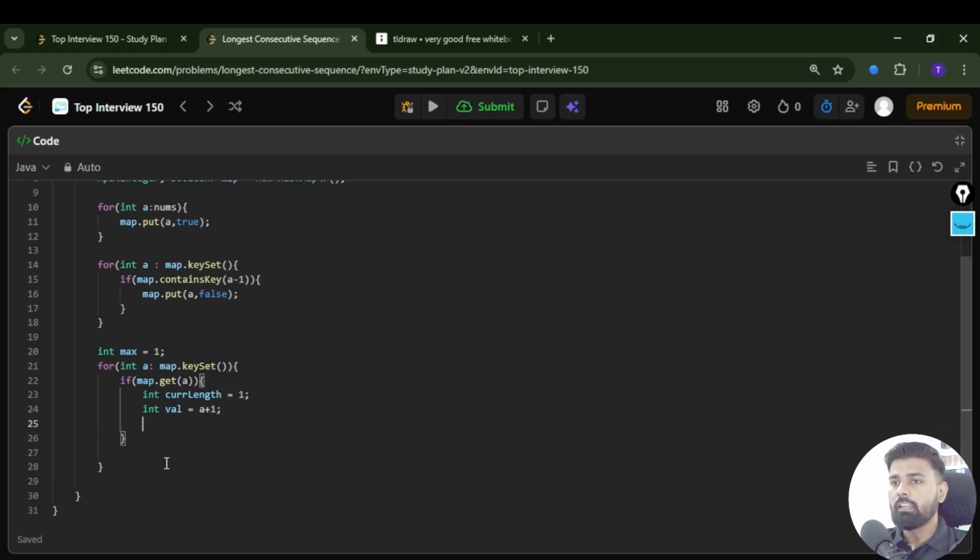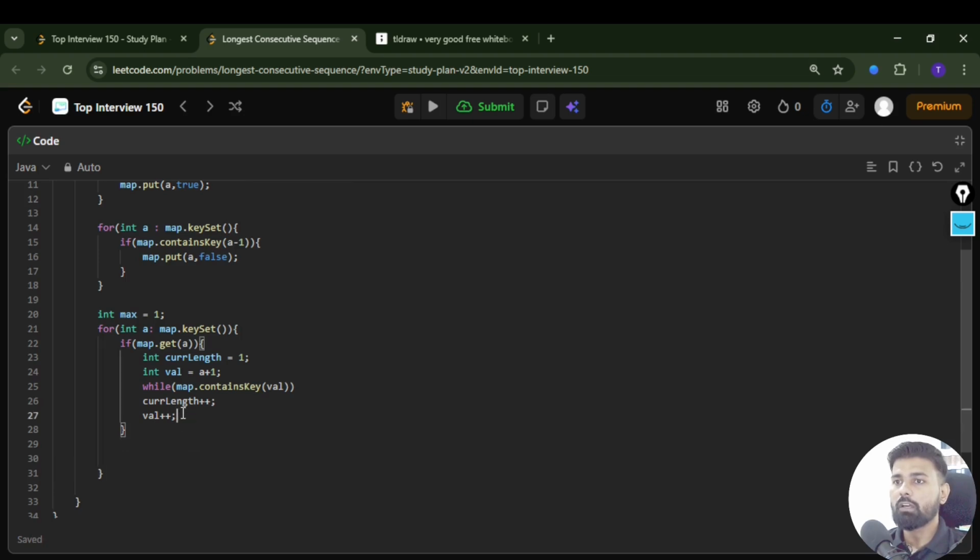Now in the very next step, we just have to check whether this value is present or not. So map contains key, and you check this value. If this value is present, then you have to increment the length as well as increment the value itself. For example, if 1 is there, then we'll check for 2. If 2 is there, then 3 is there, 4. Likewise, we will keep on incrementing the value as well as the current length. At the end, you have to figure out that this should be under a while loop. So let me quickly move this one like this.